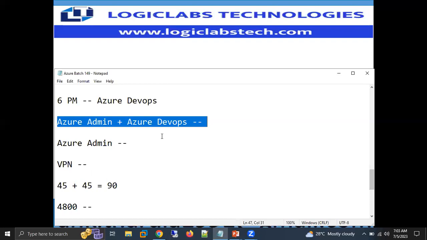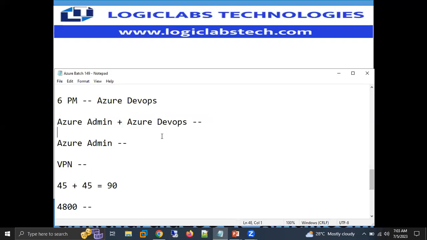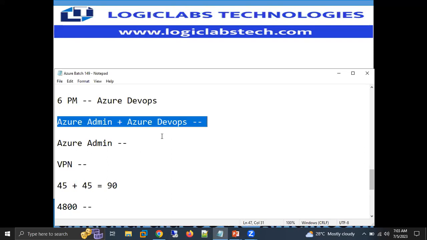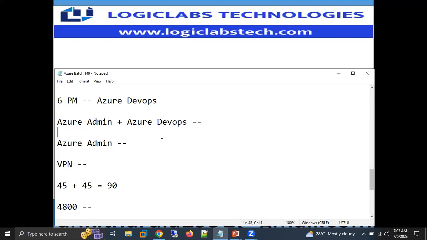Azure admin is also sufficient, but if you go with one single thing, you get a lower package. If you want a better package and more opportunities, then you can go with Azure DevOps after that. Okay, got it. Thank you. Any more questions, Charan? No.